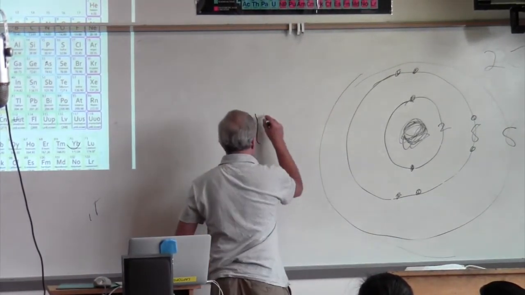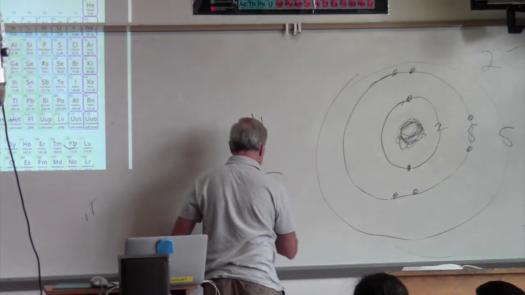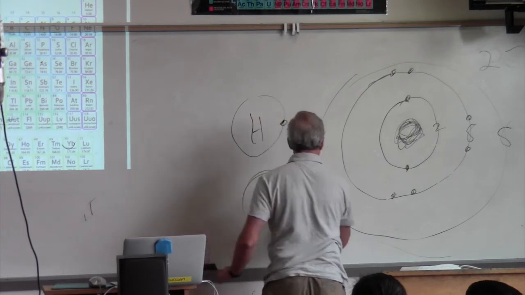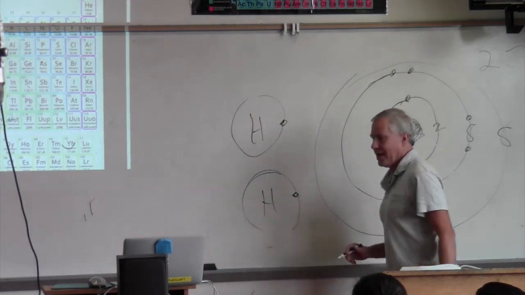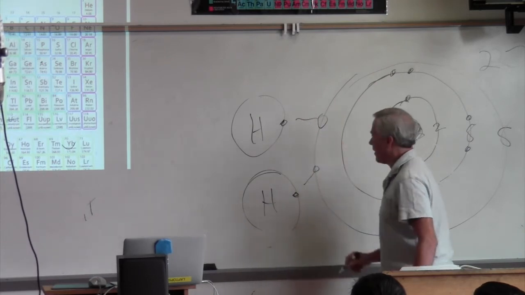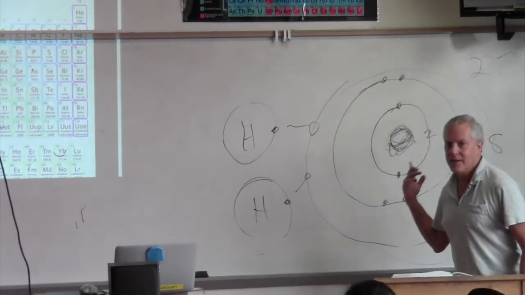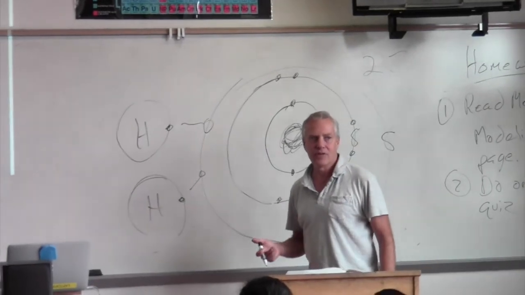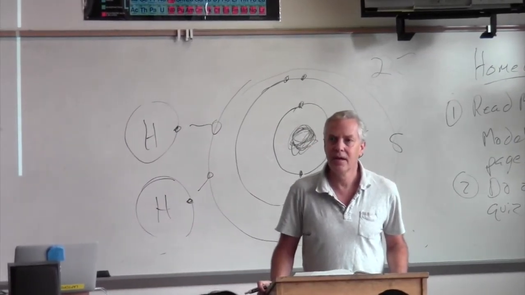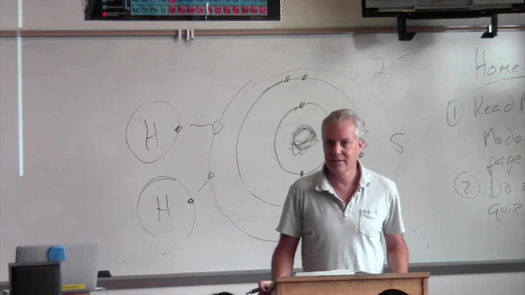So here's a hydrogen atom. Here's a hydrogen atom. Let me just put it here. And it shares its electron. These 2 share electrons with this oxygen atom. Okay, so you can think of this going here and this going here. All right? They share the electron. What kind of bond is it where electrons are shared? Jonathan? Covalent bond. Covalent. Okay.